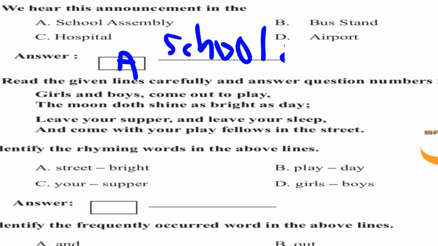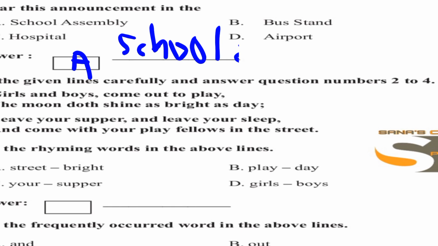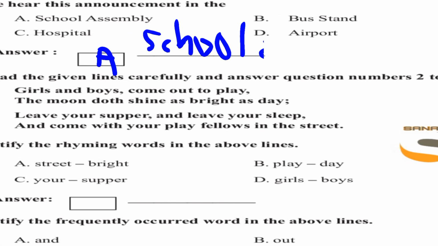Read the given lines carefully and answer question numbers 2 to 4. Let me read for you. Girls and boys, come out to play. The moon doth shine as bright as day. Leave your supper and leave your sleep and come with your playfellows in the street. You should understand this poem first, then you should do question numbers 2 to 4.